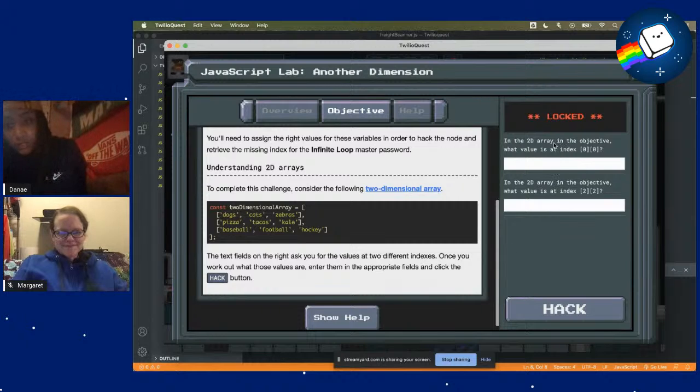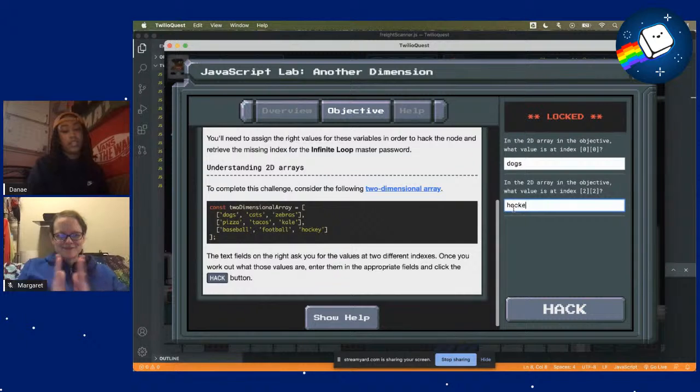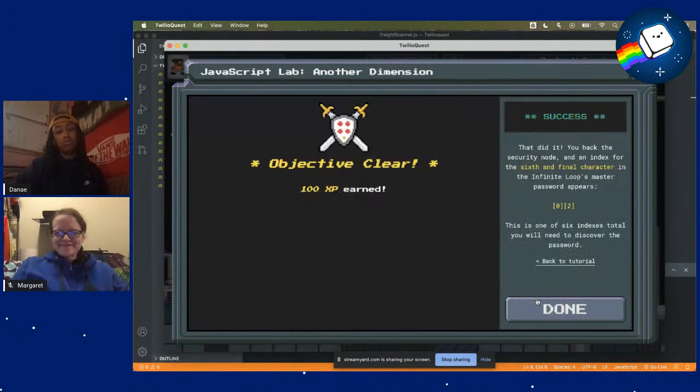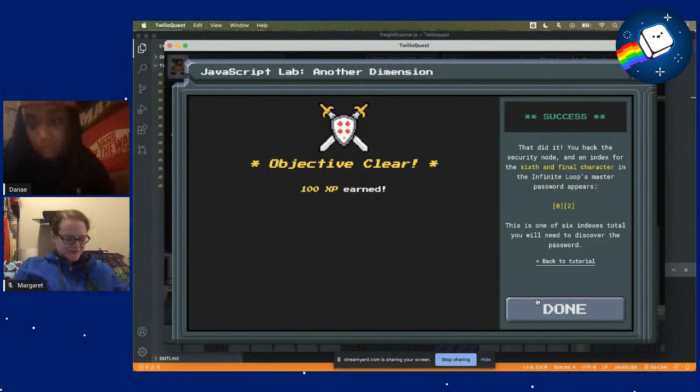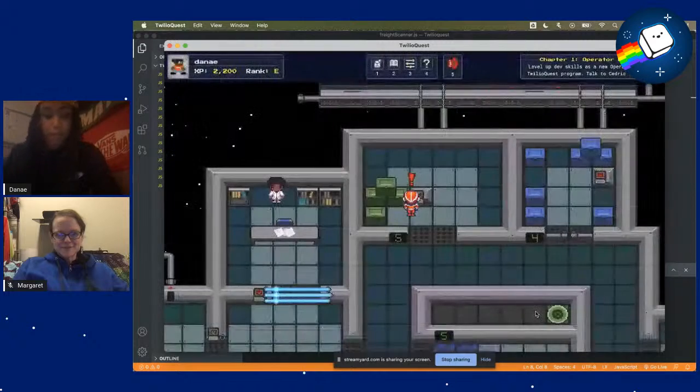So in the 2D array in the objective, we'll have values at the index 0, 0. So we'll go to the first array, and then the first value in that array. So we have dogs. And then we want the value at index 2, 2. So we'll go 0, 1, 2. That's our array. And we'll go 0, 1, 2. So we have hockey. Cool. So now we hack the security node and an index for the 6th and final character in the infinite loop master's password appears. So we still need to find 4 more.